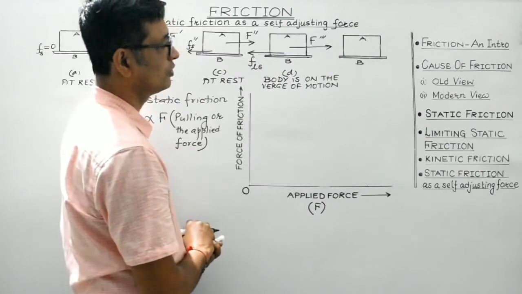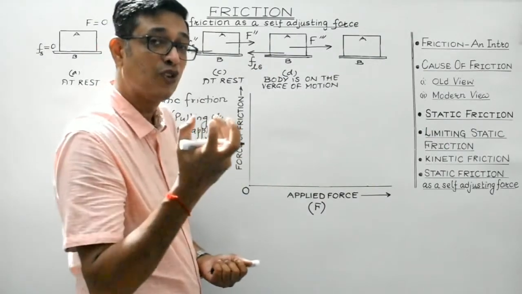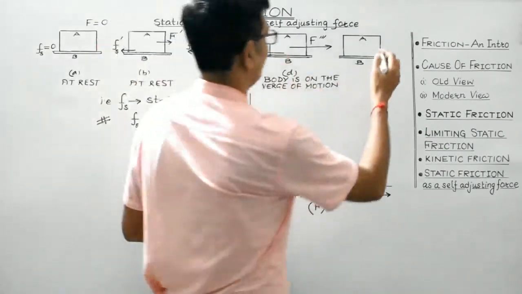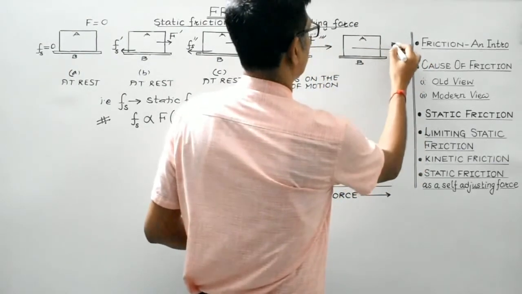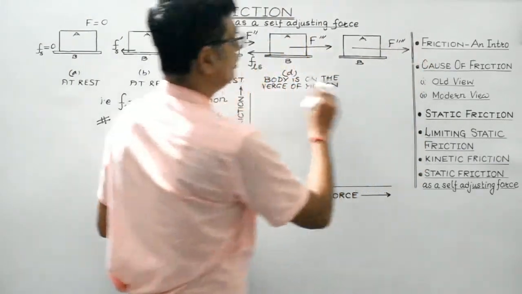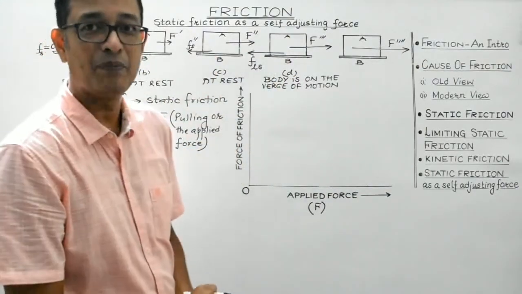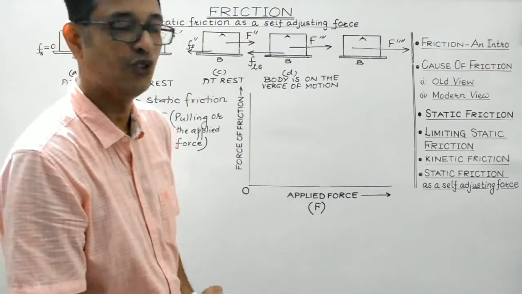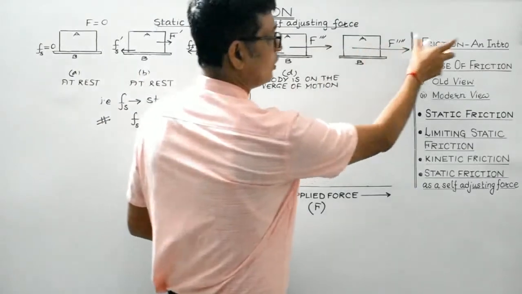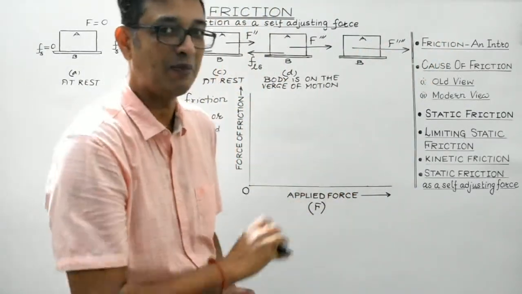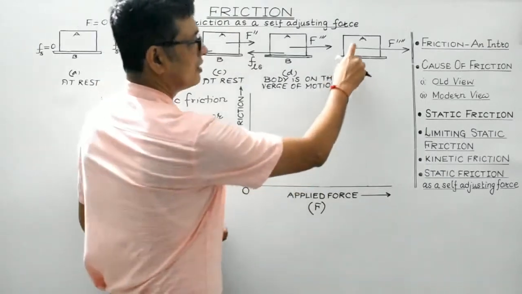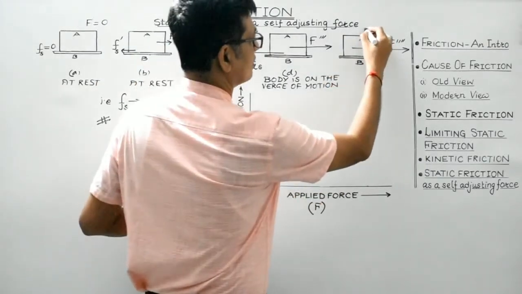Now students, suppose the applied force is further increased. Now observe the length of the arrows indicating the applied force and the frictional force. The length is gradually increased, indicating the increase in the magnitude of the applied force, right? Here suppose the body starts moving.